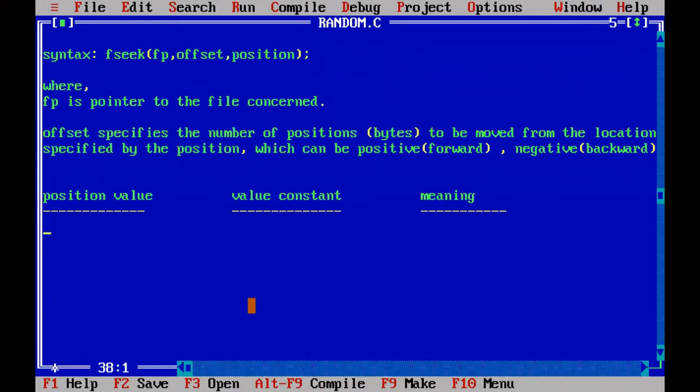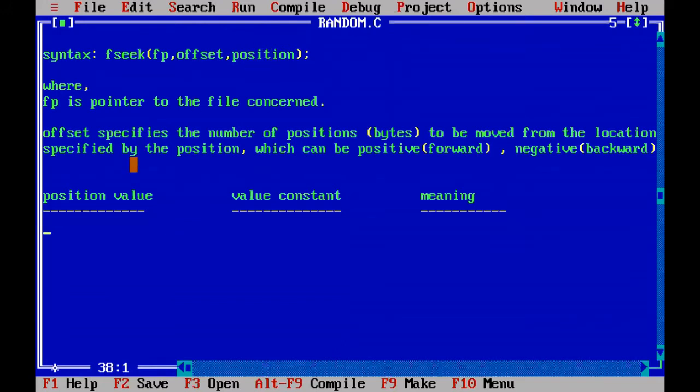First, in the position value, offset means the number of bytes you want to move the file marker, in a forward or backward direction, in the form of negative and positive values. And with respect to what you are moving your file marker, you have to write in the position.